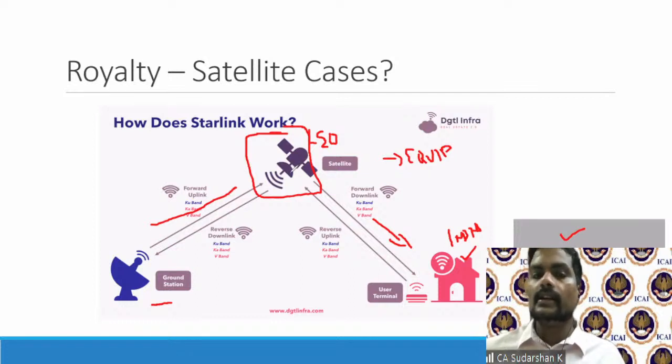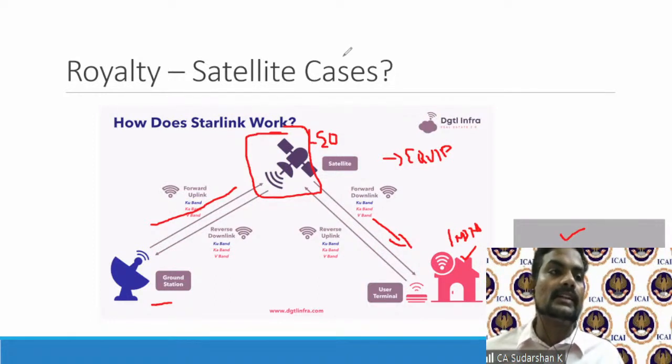The courts have said no. Because Section 9 says that if you use an equipment, even leasing of equipment, it is royalty. They said no. The intention of the Indian party is not this. This is a service that is being provided. They don't want transponders. They don't want satellites. They only want service. So the court said it is not an equipment.